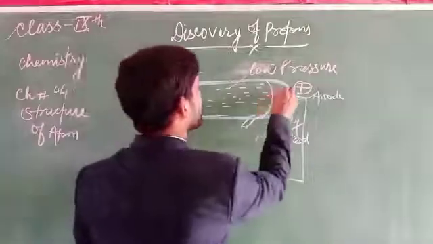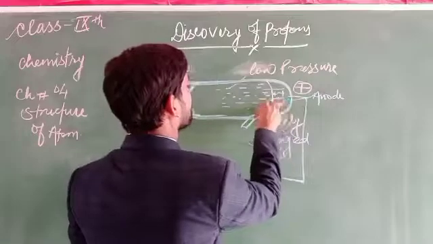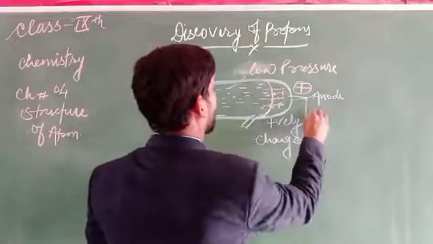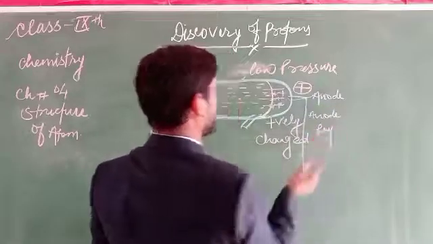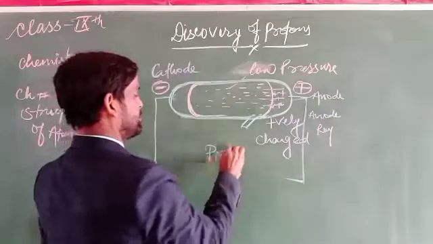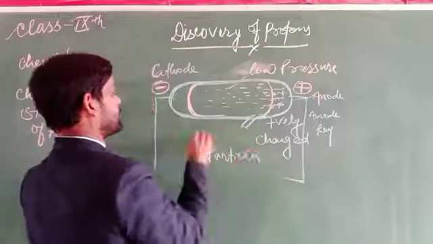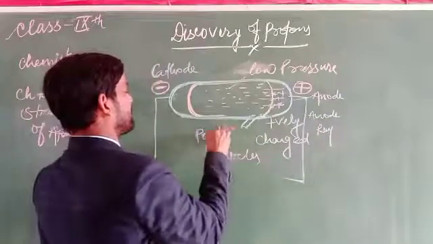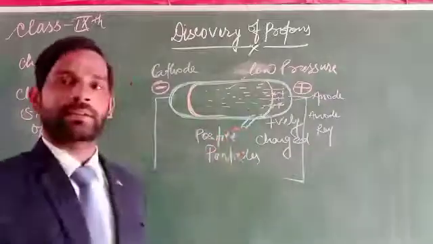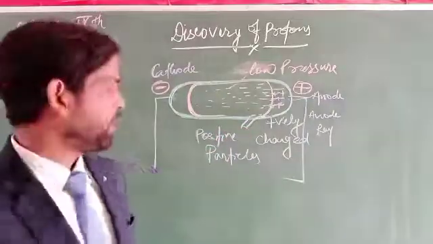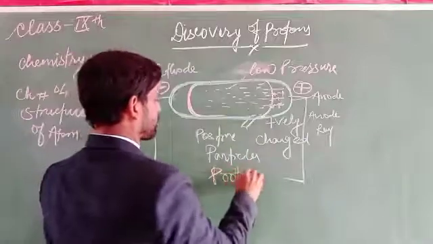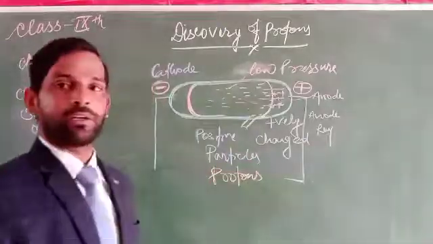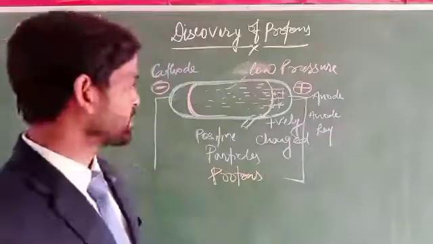This ray produces what is called the anode rays. These anode rays have particles. Which type of particles? Positive particles. These positive particles are called protons. How is it called a proton? How may you say that it is called a proton?